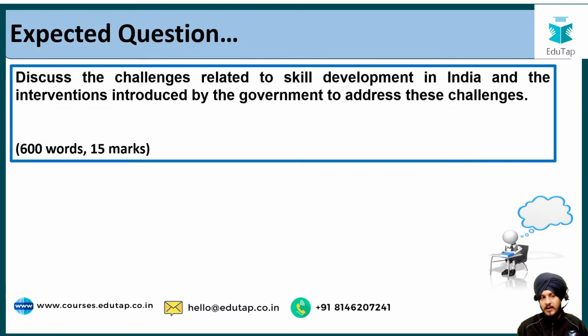Now moving forward, let us see the expected question for today, which is: discuss the challenges related to skill development in India and the interventions introduced by the government to address these challenges. So the question is very much straightforward. Firstly, it is asking about the challenges and then the government interventions, and we are going to use the economic survey in order to answer this question. No doubt that if you have information from some other source also, you can use that too. Fine. But since we are primarily discussing the economic survey only at this point of time, the information source is going to be the economic survey.